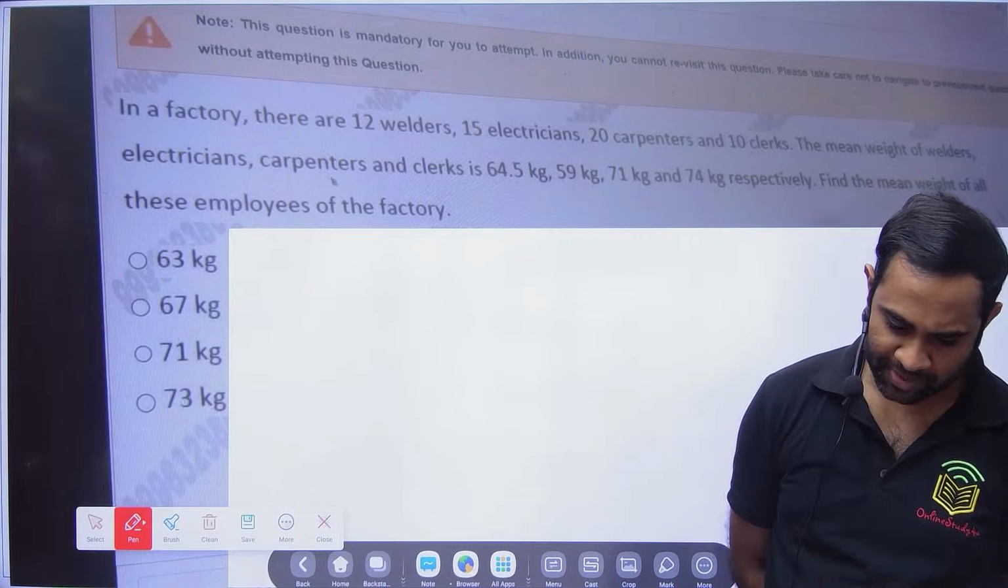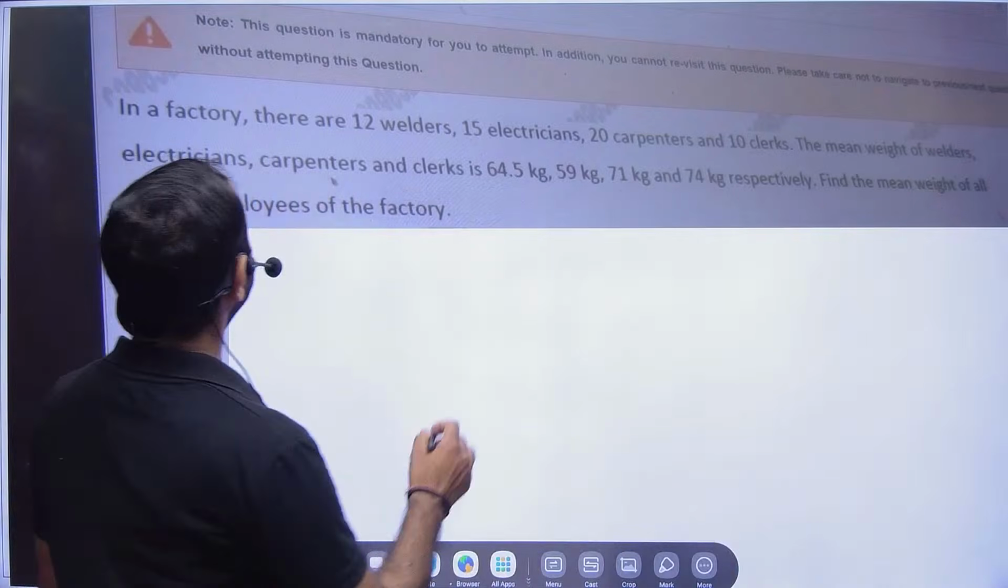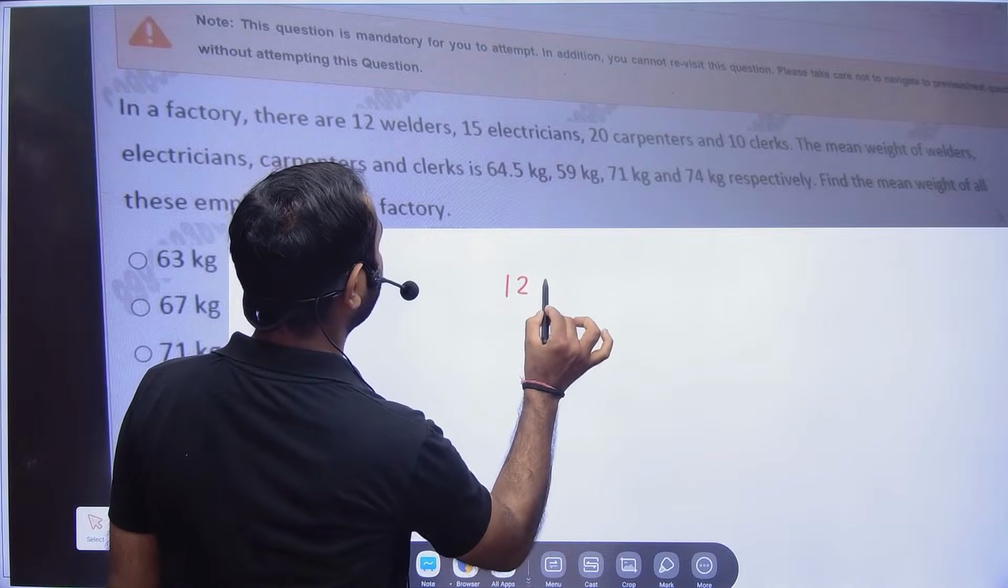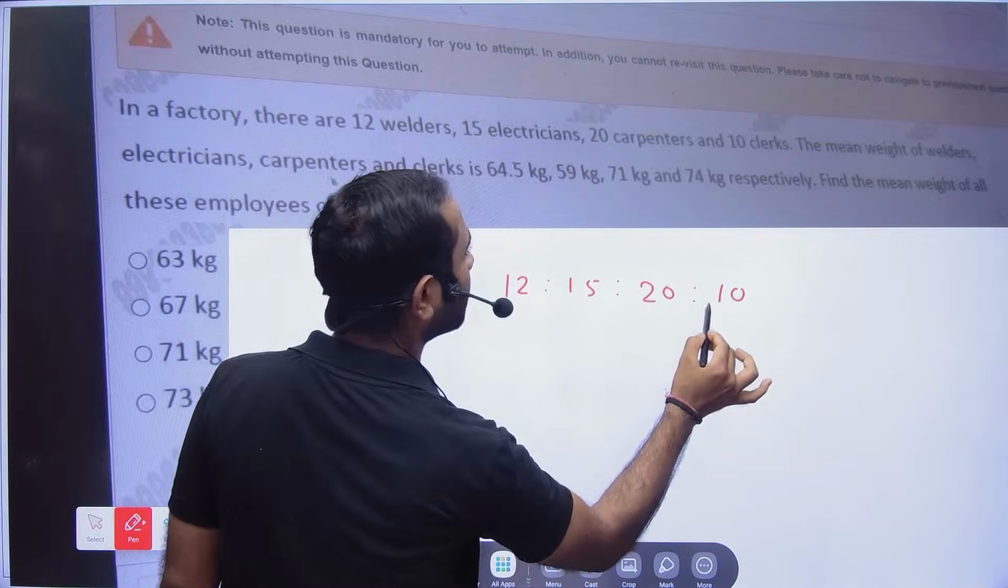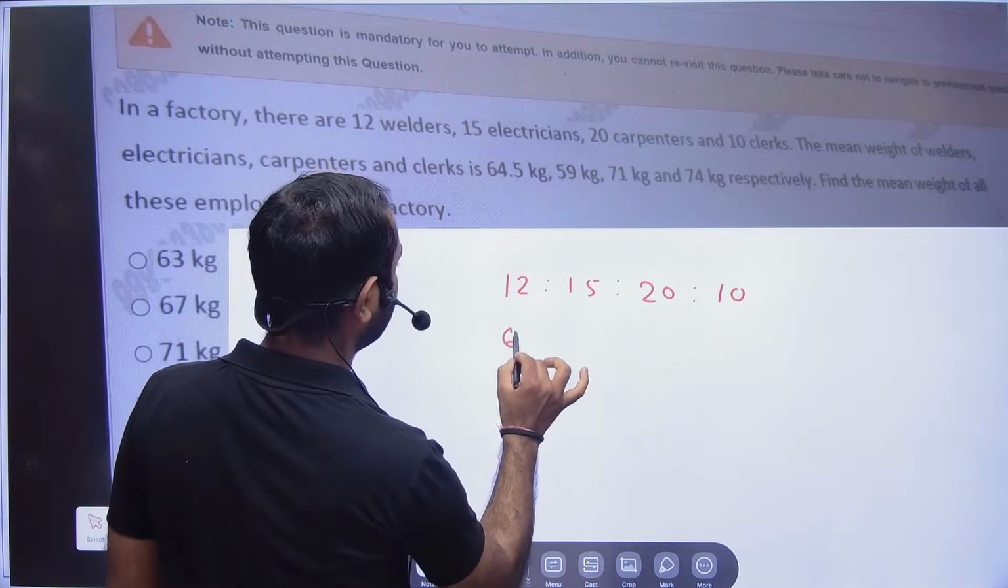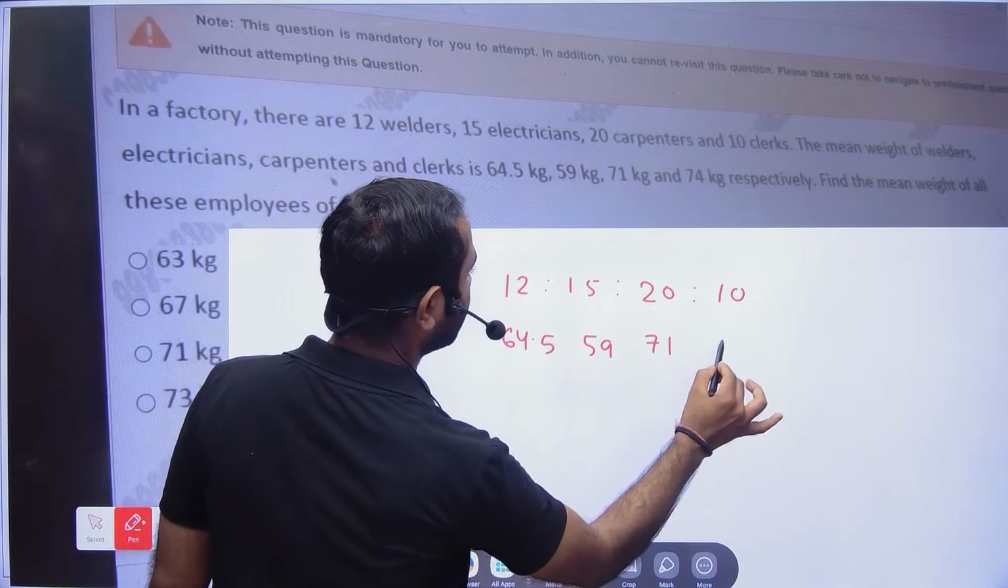Okay, your time is up, and there are some 2-3 people who have done this problem. Now let's see. In a factory there are 12 welders, 15 electricians, 20 carpenters and 10 clerks. The mean weights are 64.5, 59, 71, 74.